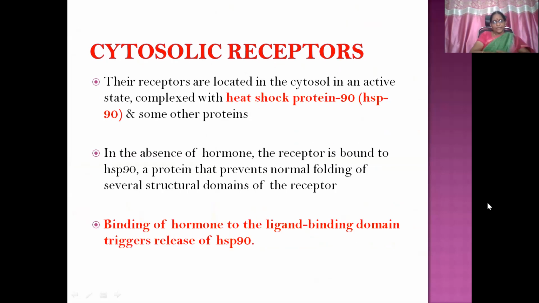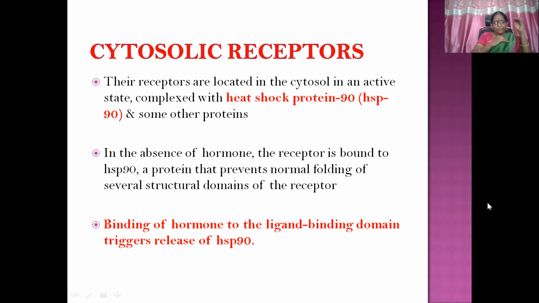Their receptors are located in the cytosol. That's why they are otherwise known as cytosolic receptors, in an inactive state complexed with heat shock proteins, HSP90, and some other proteins. In the absence of the hormone, the receptor is bound to HSP90, a protein that prevents normal folding of several structure domains of the receptor. So it will be in a dormant stage in the absence of the hormone or agonist.